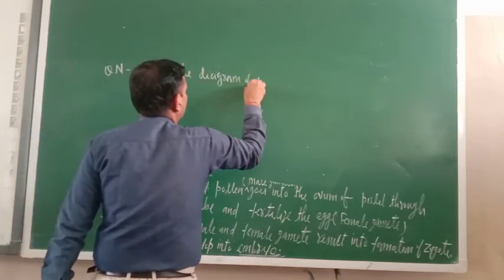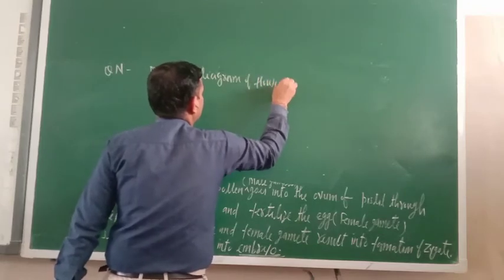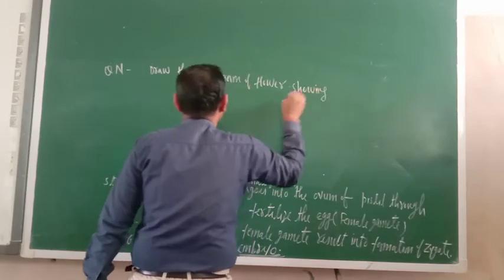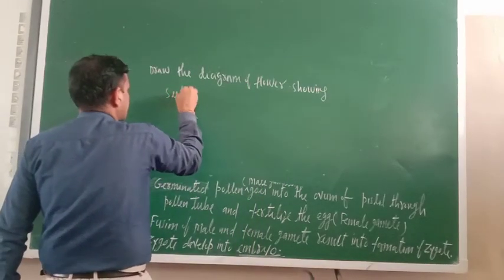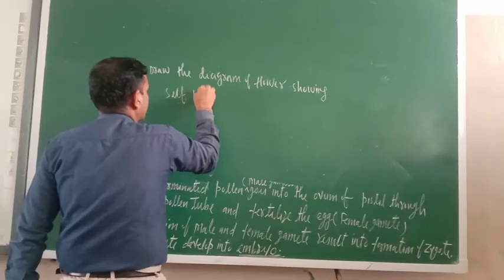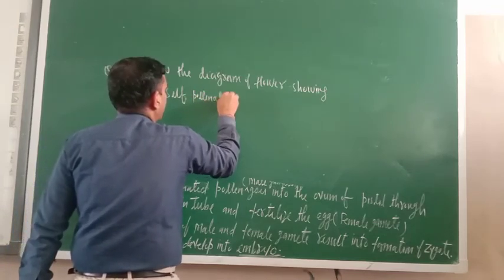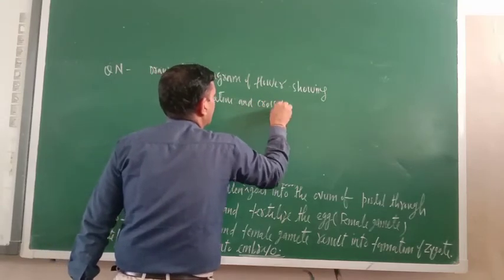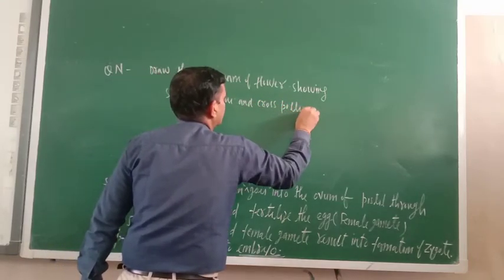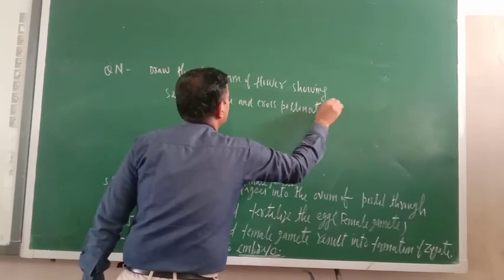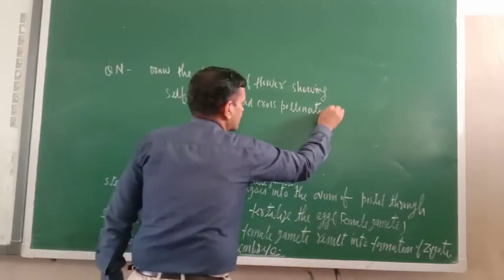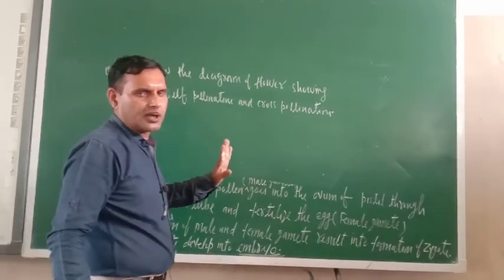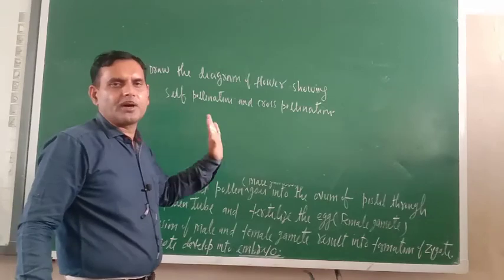of flower showing self pollination and cross pollination. Okay, so please do this one. Just see those two diagrams, everything is there in the video only. You have to open the video and you have to make the diagram.